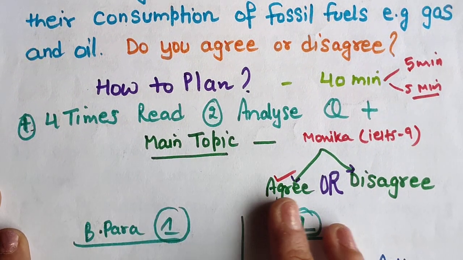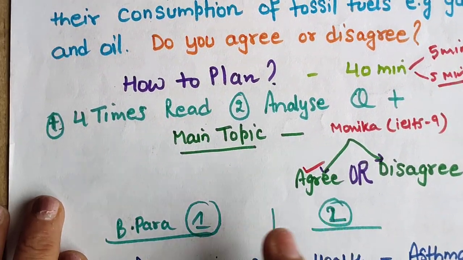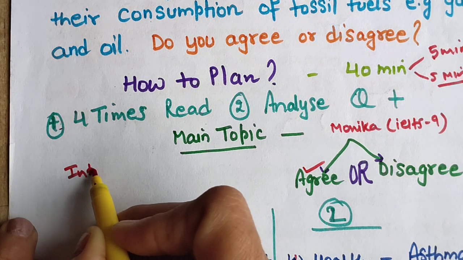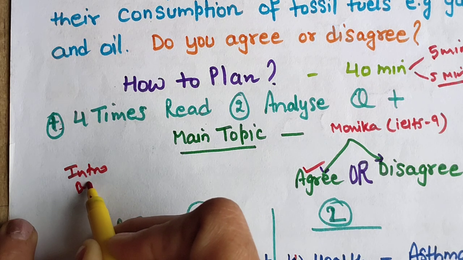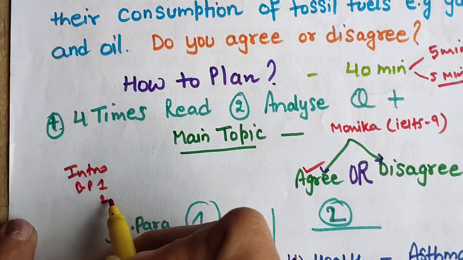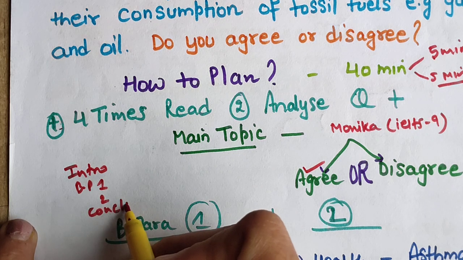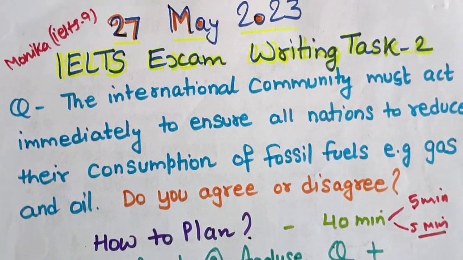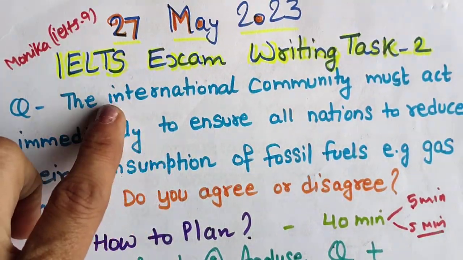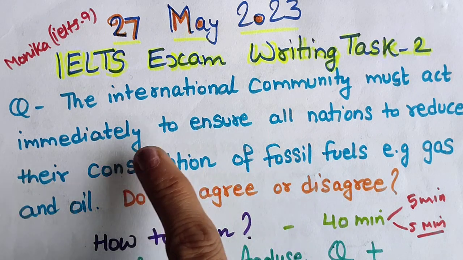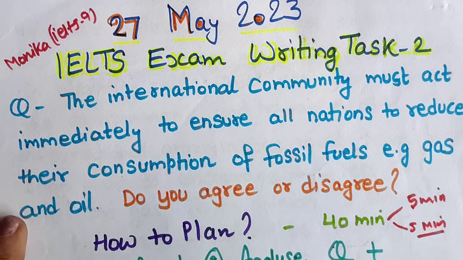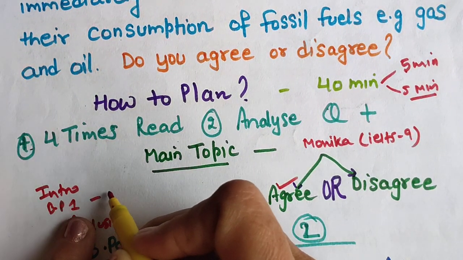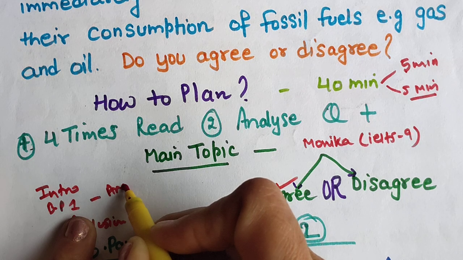So in body paragraphs 1 and 2, what is the structure? As you know, it is a 4 paragraph structure: intro, then body paragraph 1 and 2, and conclusion. Here you need to know the main topic, and we need to express this, which is reducing the consumption of fossil fuels. So in body 1, what can we write? In body 1 we can write why, your points, your arguments.